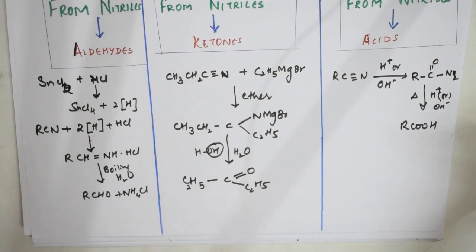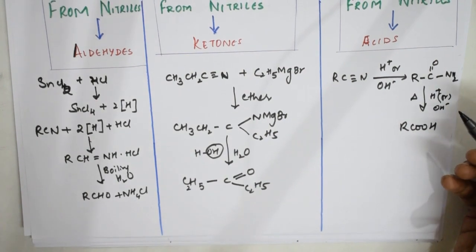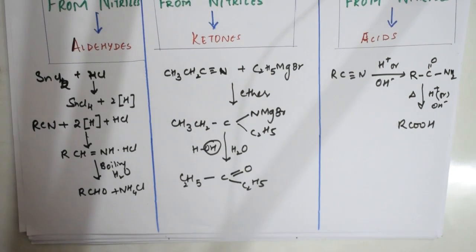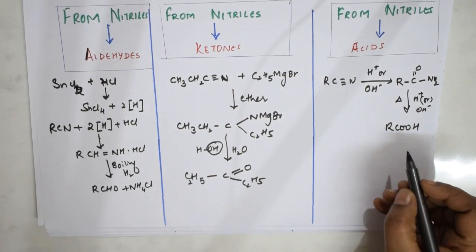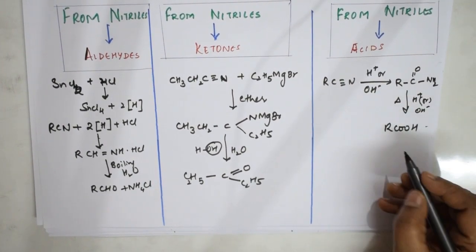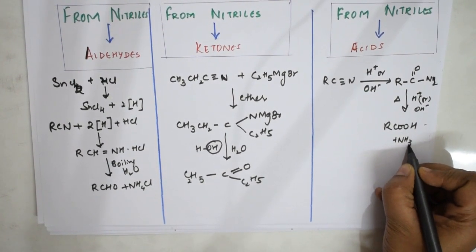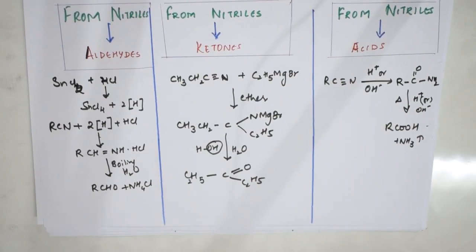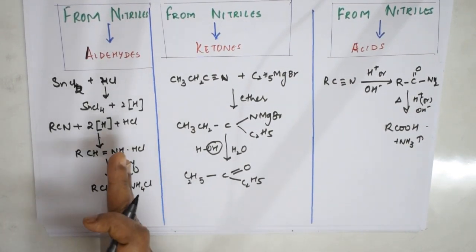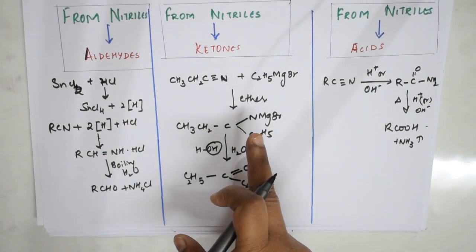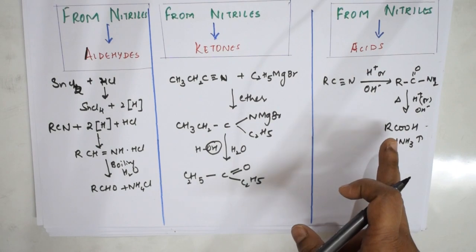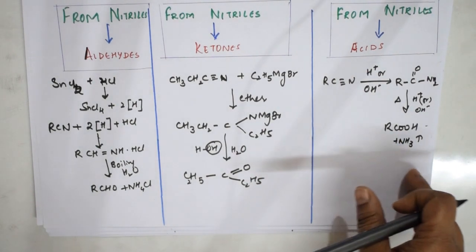What did I do? Let me see. First one, okay, a small change in this, let me adjust my lens. Okay, right. So here what did we say? Here we said, okay, RCOOH. Now what will happen to this? This comes out as ammonia gas. This is what you need to remember, right, students? This is clear. So from nitriles, for aldehydes you need to take stannous chloride, then for ketones you need to take Grignard's reagent, and here you will be doing the hydrolysis part, right?